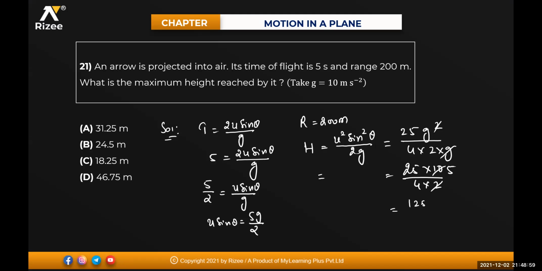25 5 is how much, beta? 125 divided by 4. How much? 4 ones are 4, 3, 30. So this is 31 something, 31.25 meters. Only option matching is the fourth one, A. Very good. A is the option. Clear?